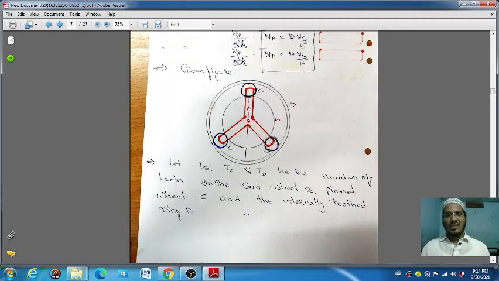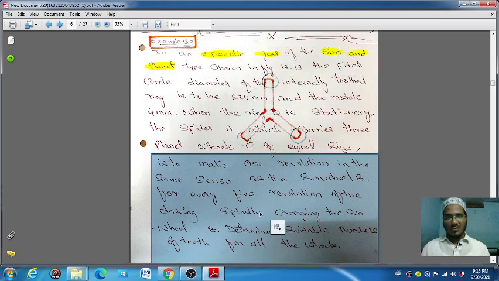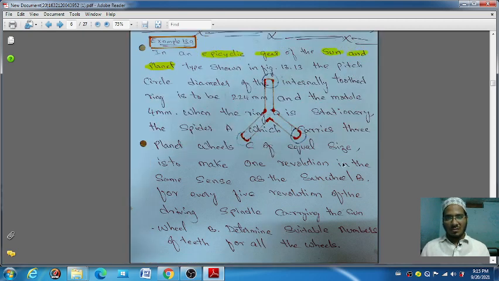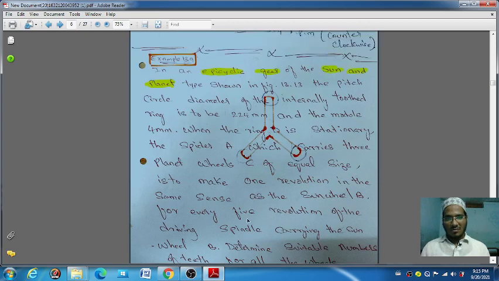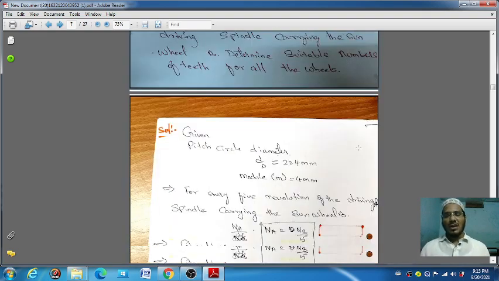Here where it is given, again I am telling you, you can see. When the ring D is stationary, it means what? Stationary means it is at a fixed point. It is not moving.